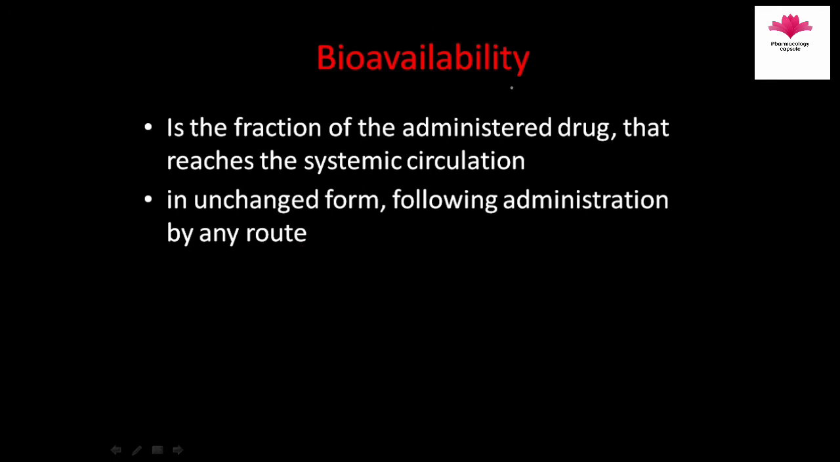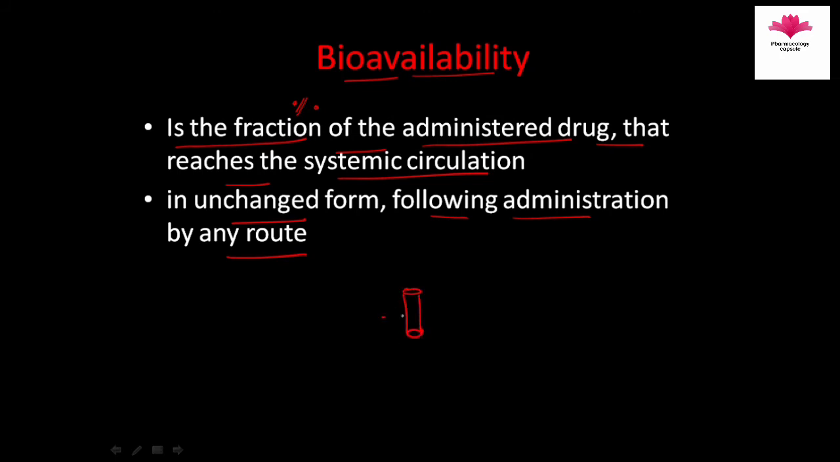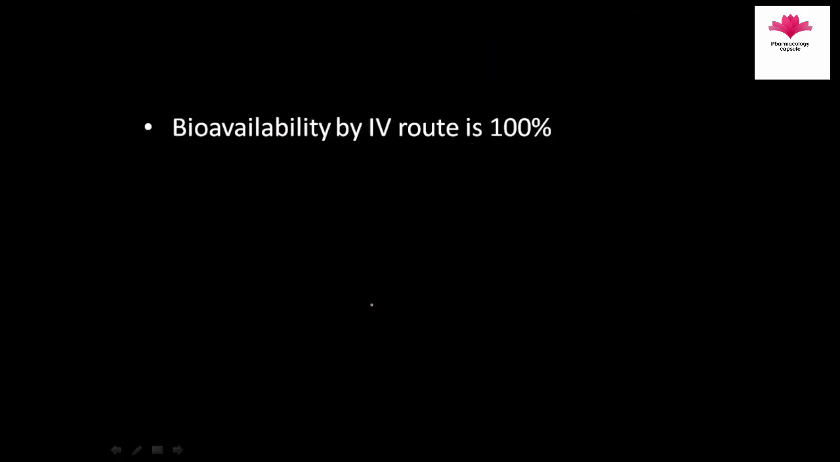Now we study the bioavailability. So what is bioavailability? We have seen in the diagram that bioavailability is the fraction or the percentage of the administered drug that reaches the systemic circulation in unchanged form following administration by any route. So route doesn't matter. How much fraction of the drug is available to the systemic circulation is known as bioavailability. So what happens if we inject a drug directly into the systemic circulation like we do in the IV route? In this condition, bioavailability by the IV route is 100%.